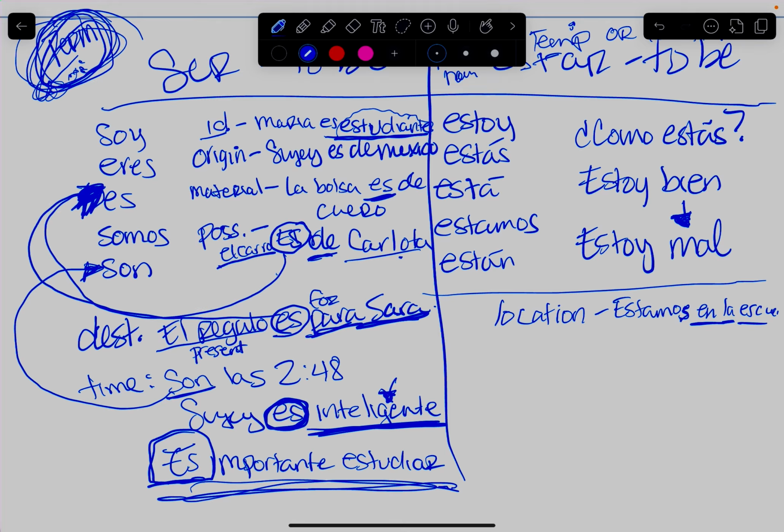Another one is to describe health or a condition. So, for example, estoy muy bien. That is temporary simply because it can change. Medicine can change. If you're feeling ill, you go to the doctor and it changes. It's not a permanent condition. Does that make sense? So again, not permanent, something temporary.